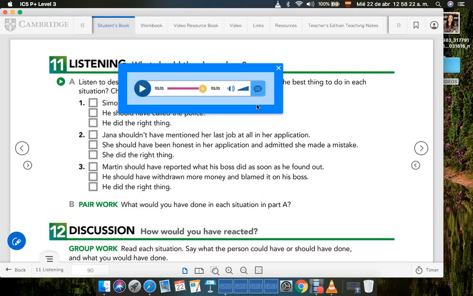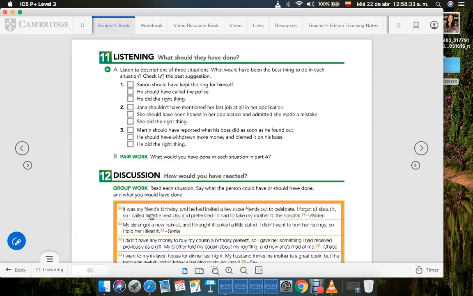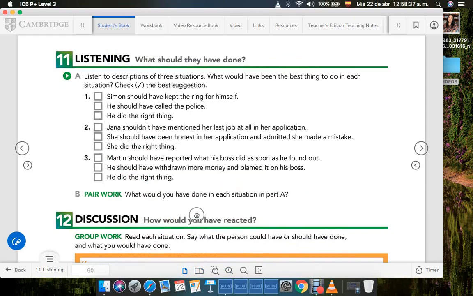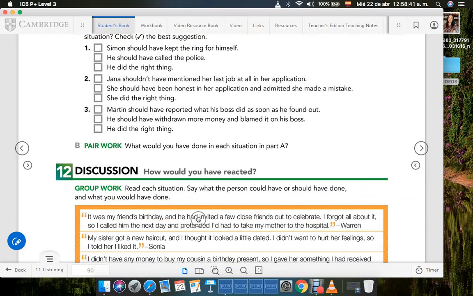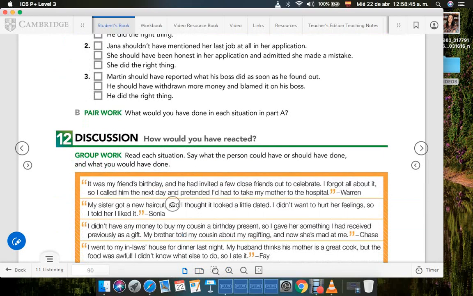Okay, now that you listened to it, you choose. There's no wrong answer. You choose the one you believe what they should have done. Okay, so we go all the way to discussion. How would you have reacted? Read each situation, say what the person could have or should have done, and what you would have done.